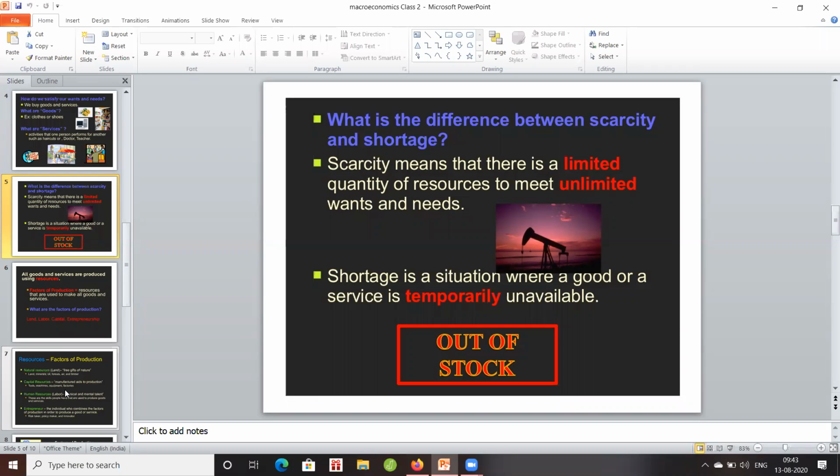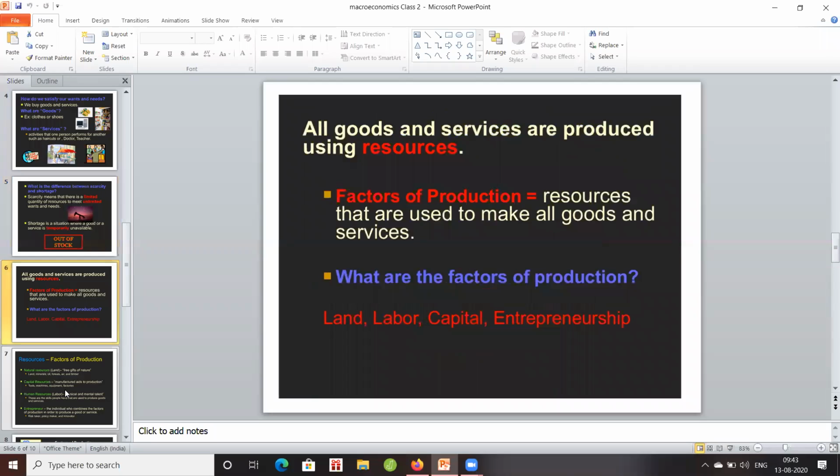Once we start with the meaning of scarcity, we need to know the factors of production, because based on these factors of production we are producing all goods and services. What do we mean by factors of production? They are the resources that are used to make goods and services. There are four factors of production. One is land, the second is labor, the third is capital, and the fourth is administration or entrepreneurship.